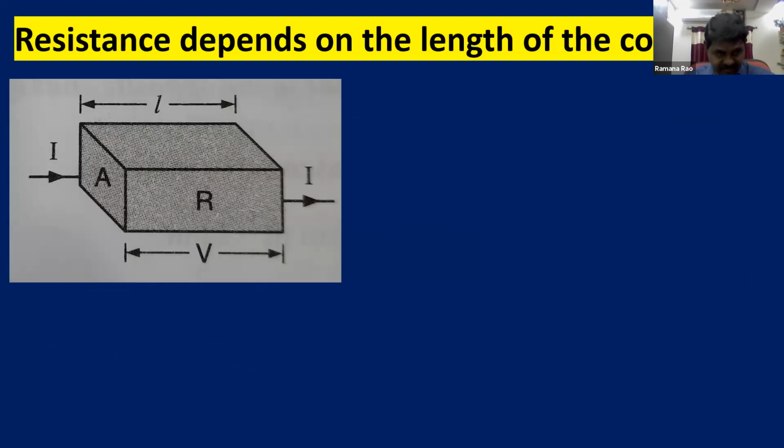So now we'll see how resistance depends on the length of the conductor. As we know, the resistance is directly proportional to length. That means as the length of the conductor increases, the resistance also increases. So see children, we have a conductor here, a conductor with resistance R. You can see R is the resistance of the conductor and I is the current passing through the resistor. The potential difference maintained is V.